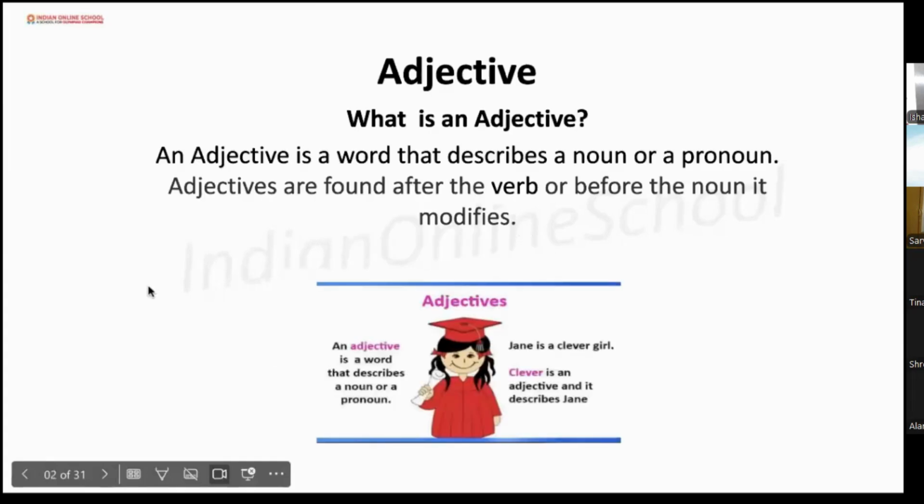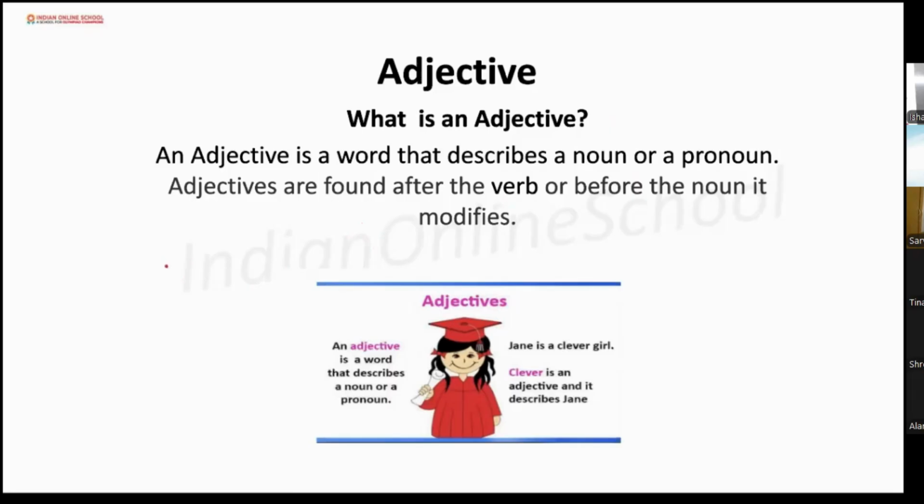So first we will learn what is adjective. An adjective is a word that describes a noun or a pronoun. We all know what is a noun. A noun means a person, place, thing, animal; any naming word. And what is a pronoun? Pronouns are like she, his, her, it. What we use instead of a noun is a pronoun. Now the adjectives are found after the verb or before the noun it modifies.